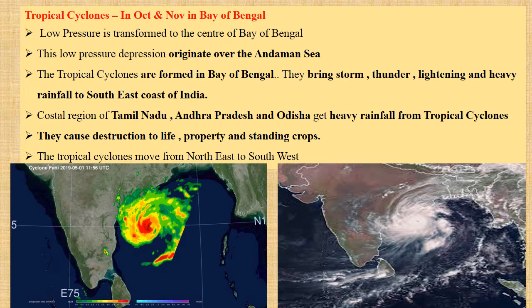Temperate cyclones are very mild. They do not cause destruction. They give only 5 to 7 centimeters of rain to northwest India. So this is the difference between the temperate cyclone and the tropical cyclone that you see on the screen. Let us move ahead.